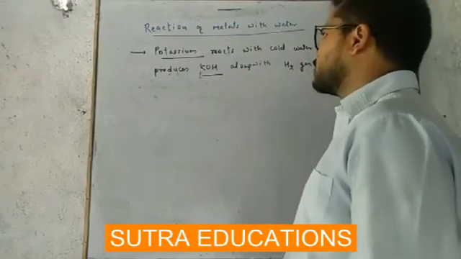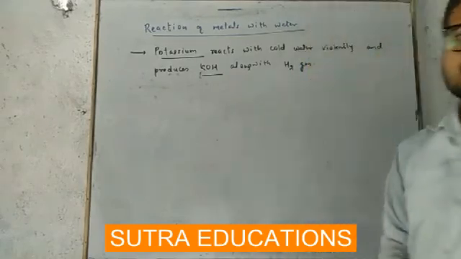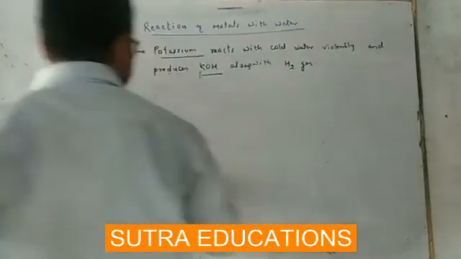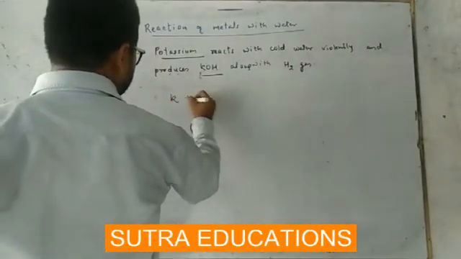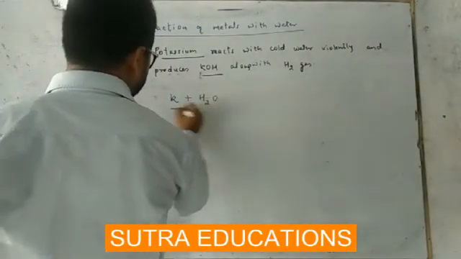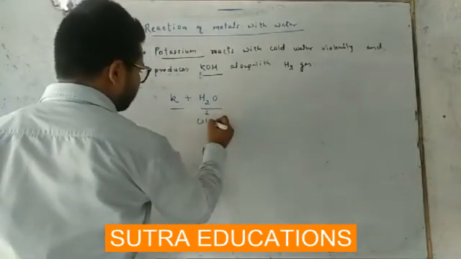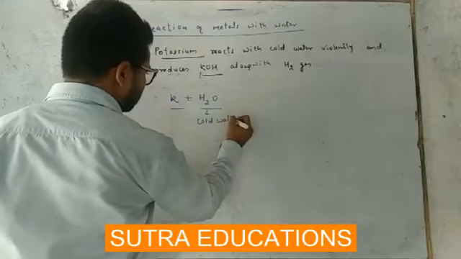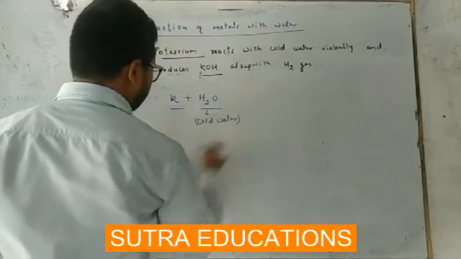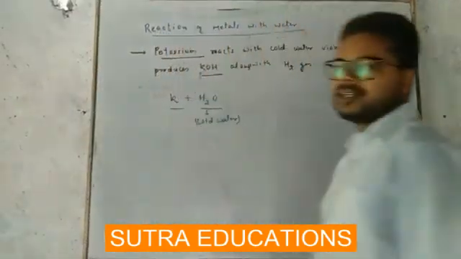So the reaction involved in this is K plus H2O, and H2O is cold water. It is cold. K plus H2O, H2O is cold here.